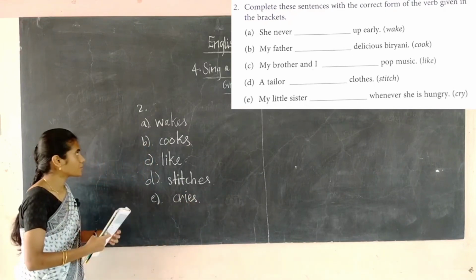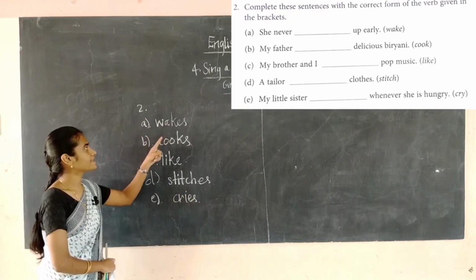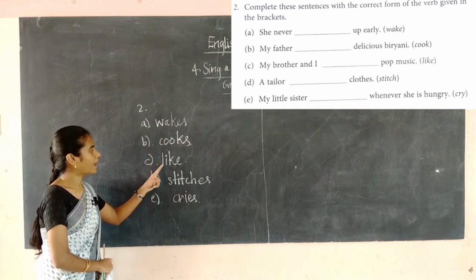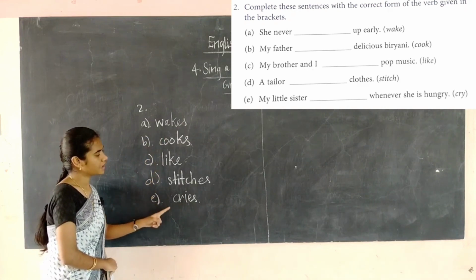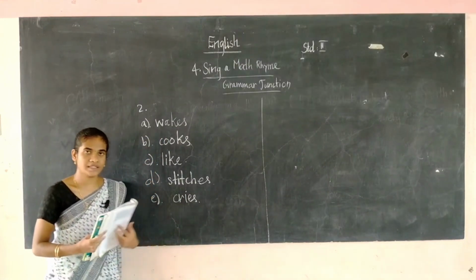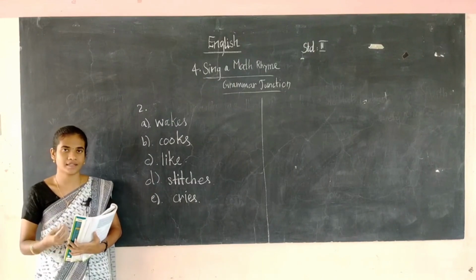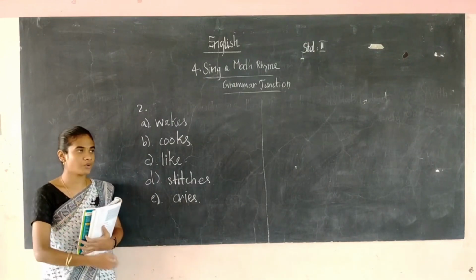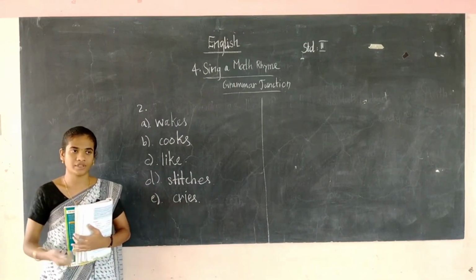So first, A, wakes. Next, cooks, like, stitches, cries. Okay students, copy this in your notebook. I hope you understood today's lesson, and you have to write these in your notebook. Thank you.